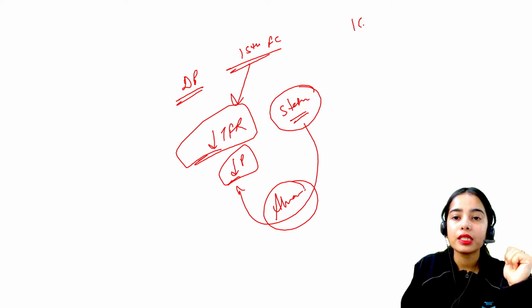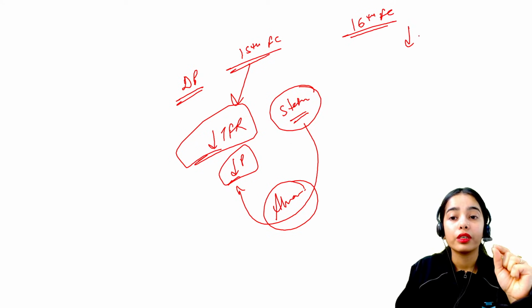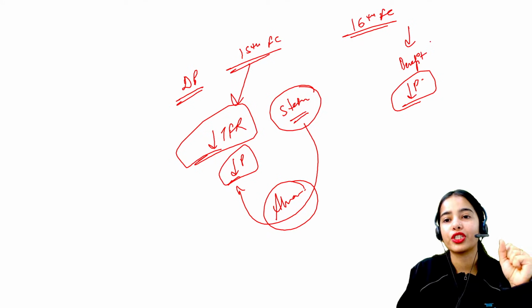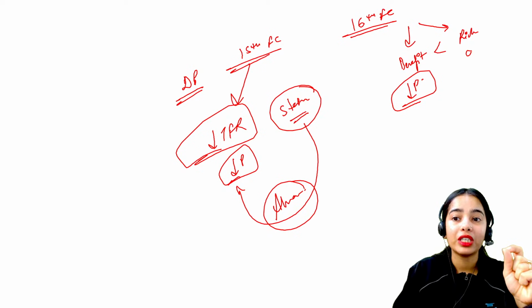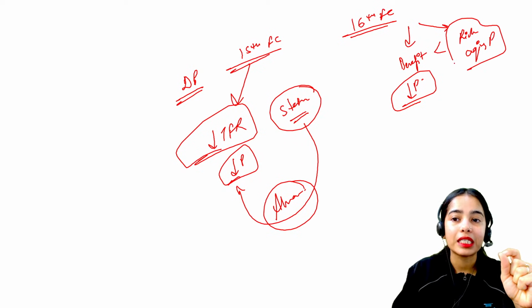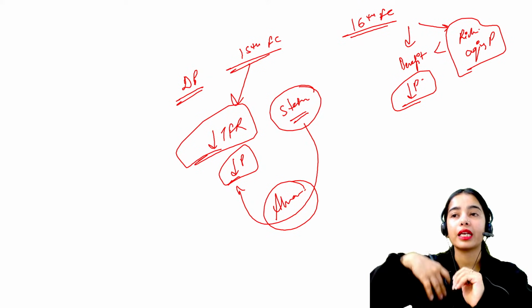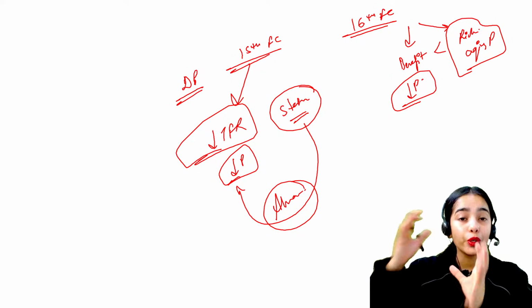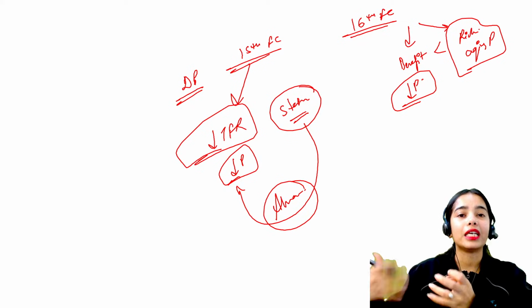Okay. Now the 16th Finance Commission stated that the benefits from reducing the population are now being overshadowed by the risk of an aging population. We have seen in the state finance report that by 2036 a huge part of the population in all the states will be aging.